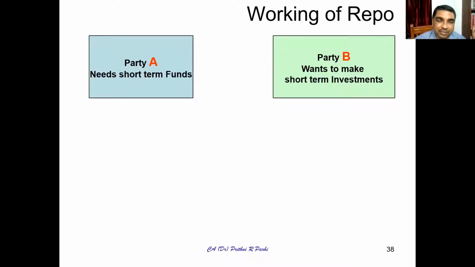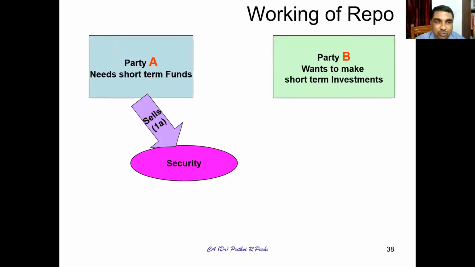They can generate an instrument called a security. Now party A will sell that security. He is in need of funds, so he'll be selling. Who will buy it? It will be bought by party B. Now money will come to party A because party B is purchasing and party A is selling.